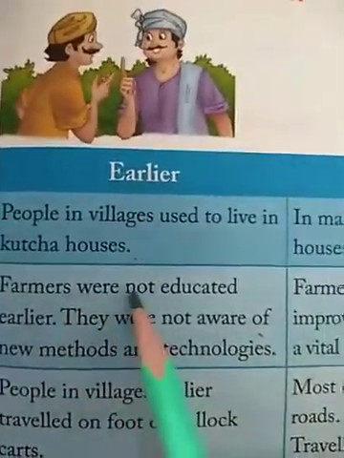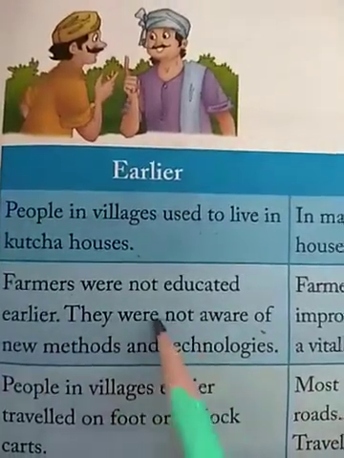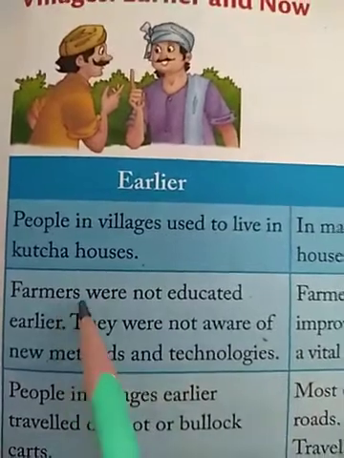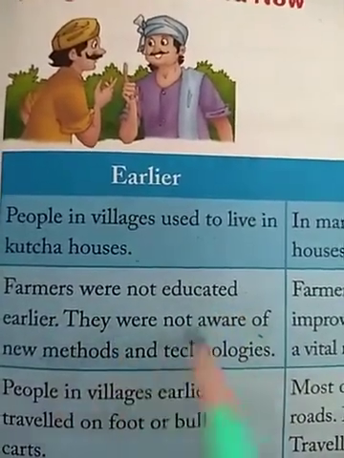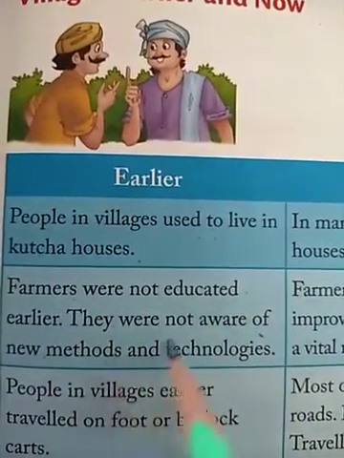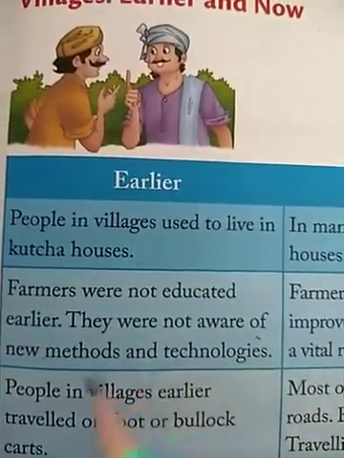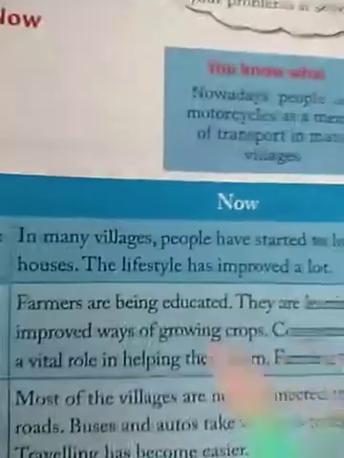Second point, farmers were not educated earlier. They were not aware of new methods and technologies. So before some time, farmers were not so educated and they were not aware of the new technologies that are continuously emerging in the scientific way or in the farming sector.